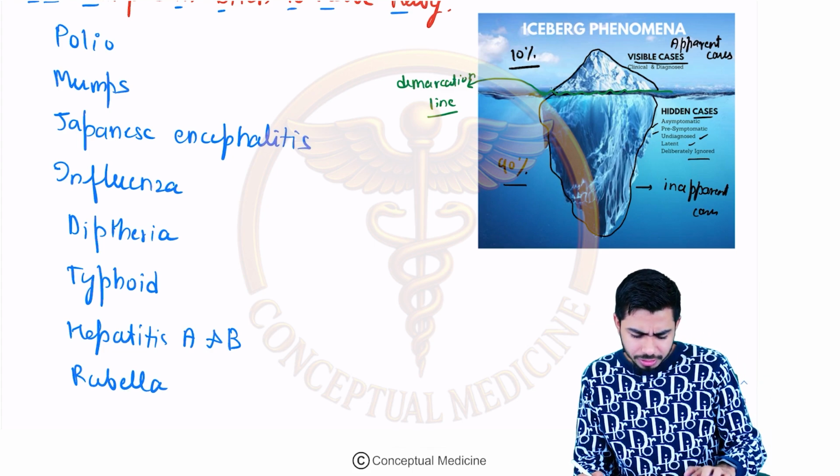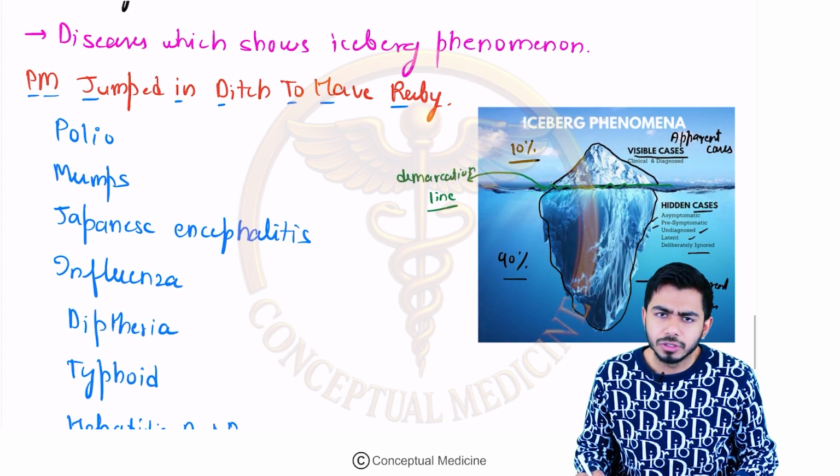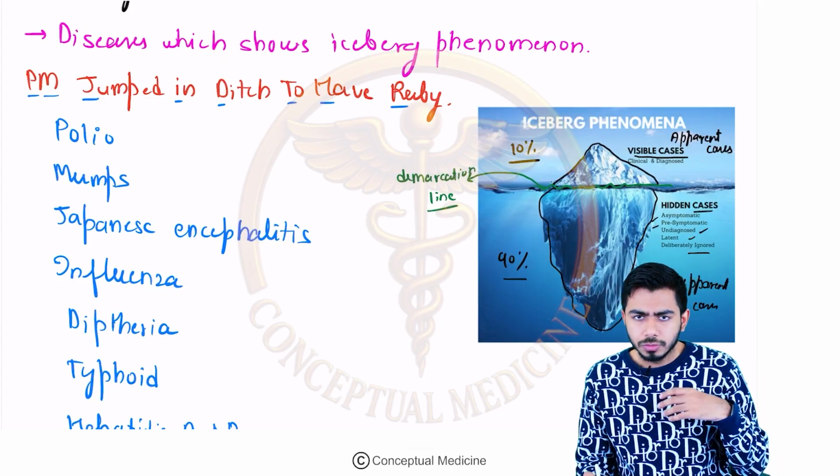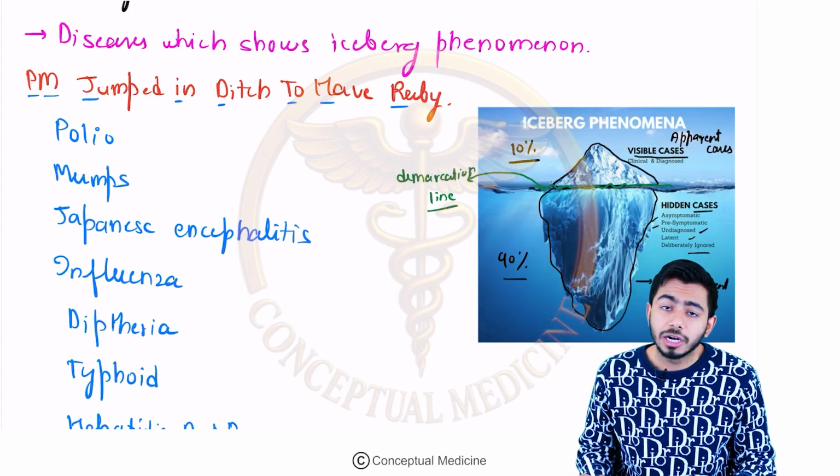You can take the help of this mnemonic to remember these. So these diseases are showing the iceberg phenomena.